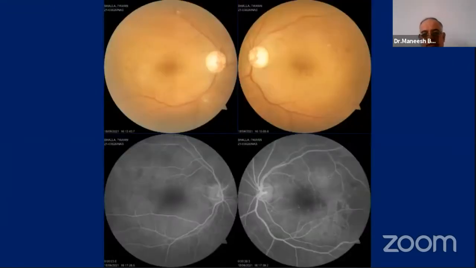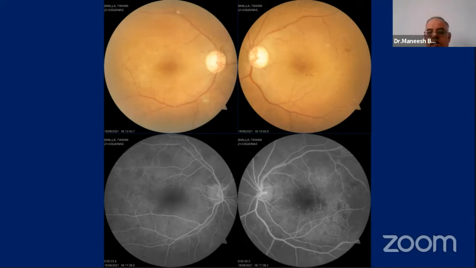So this is an example of a fluorescein angiogram of a patient where we can see a 45-degree area. This is one of the limitations of traditional fluorescein angiography: we can see only a limited area, about 45 degrees, while retinal imaging can be extended up to 200 degrees.